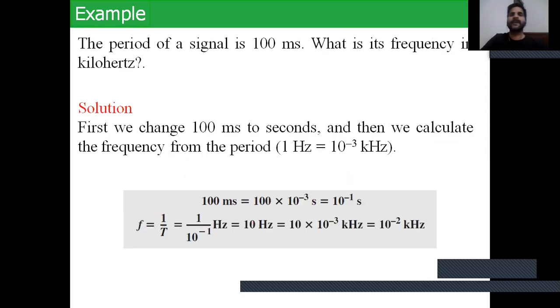Similarly, the period of a signal is 100 milliseconds. What is its frequency in kilohertz? First we change 100 milliseconds to seconds, and then we calculate the frequency from the period. 100 milliseconds equals 100 into 10 to the power minus 3 second, equal to 10 to the power minus 1 second. So frequency equals 1 upon T, 1 upon 10 to the power minus 1, which is 10 hertz, equal to 10 into 10 to the power minus 3 kilohertz, so 10 to the power minus 2 kilohertz. The period of the signal is 100 milliseconds.